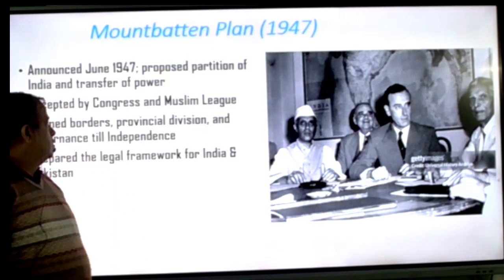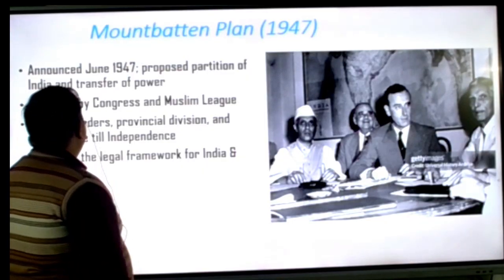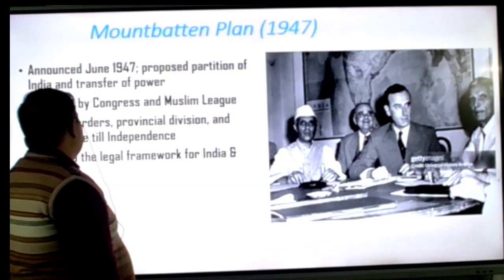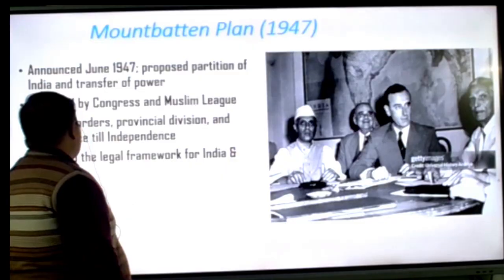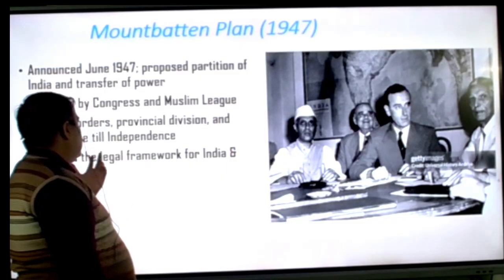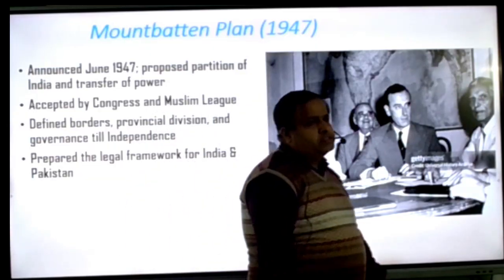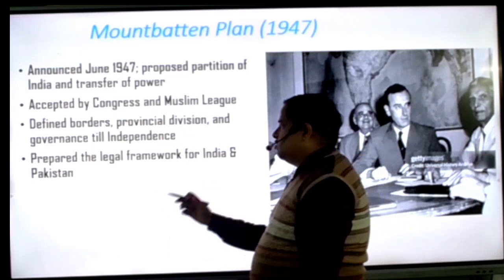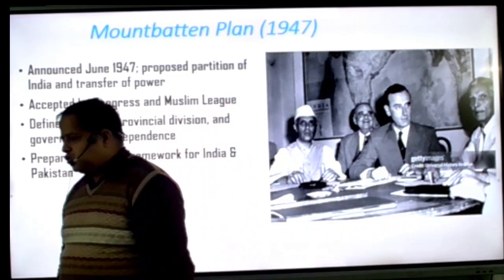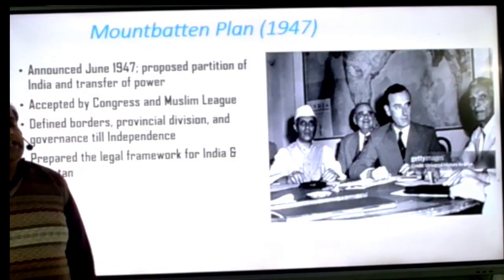Okay, so the transfer of power was accepted by the Congress and Muslim League, borders and provincial divisions were defined, and this would take place. And the governance until independence, the interim government, was formed. It ran till independence and prepared the legal framework for India and Pakistan. The constitution would take place. The Indian government requested